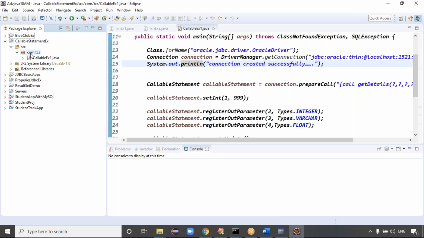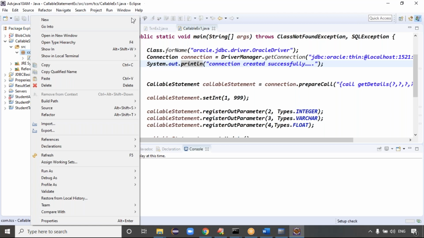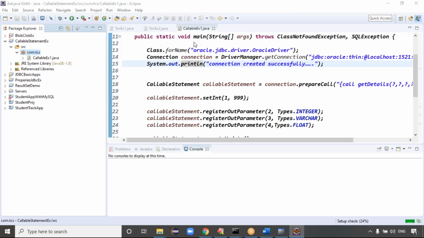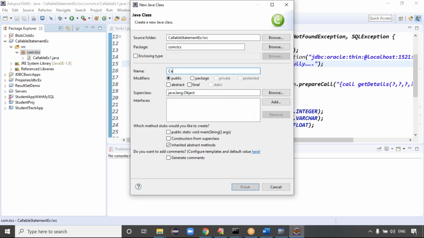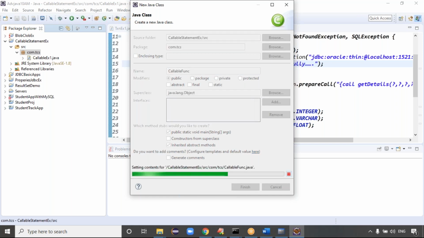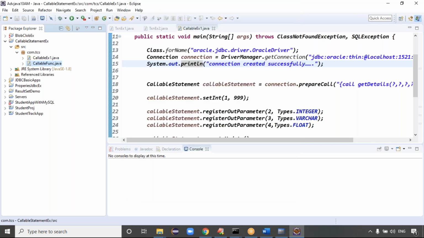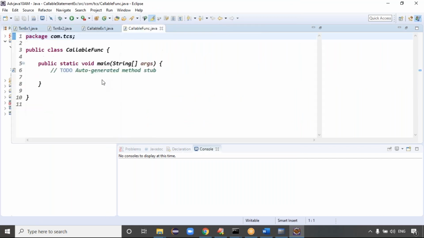Please create the example once. In src, com.tcs, right click here. Right click on the com.tcs package. Click on new. I want to create a class, right? Can you give the class name? The class name is CallableFunctionExample. Click on the main method, click on finish, right? Exactly.